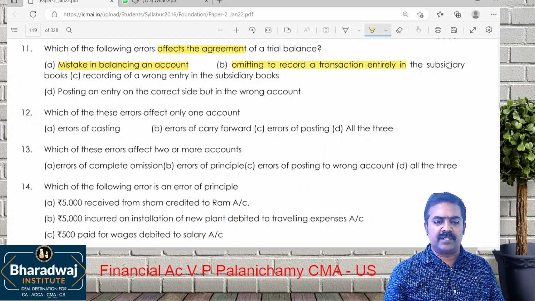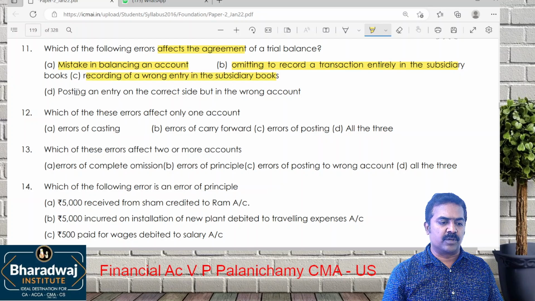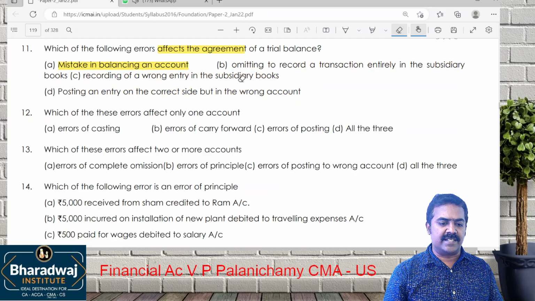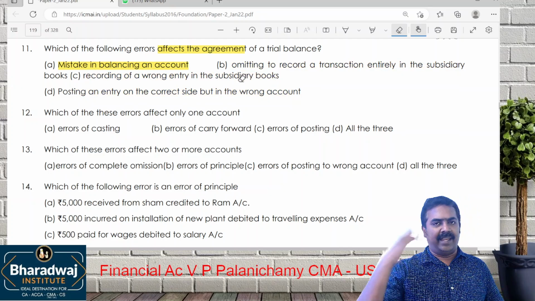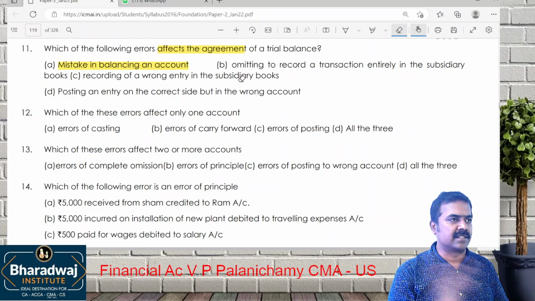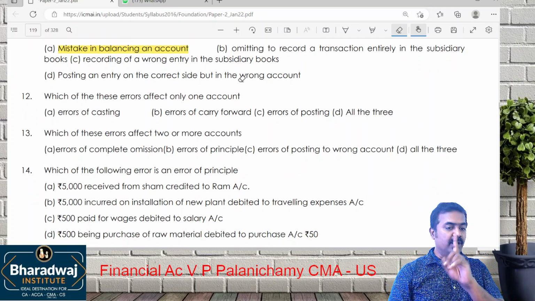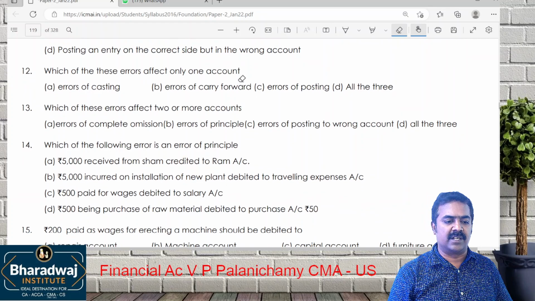If we omit the full transaction, or if we record the transaction in the subsidiary book wrongly, or posting in the correct side but wrong account, all these things will not affect trial balance. The reason is either it is debited or credited or it is done both, so not affecting. If a mistake is made in just one account, debit or credit will be affected.